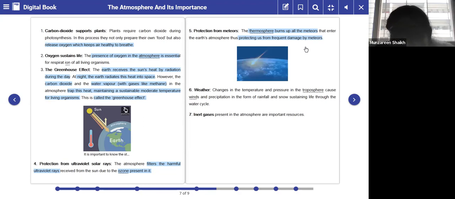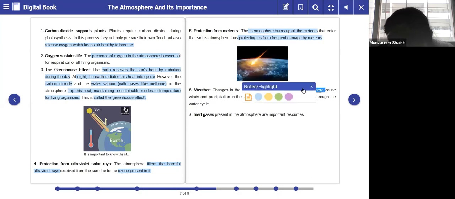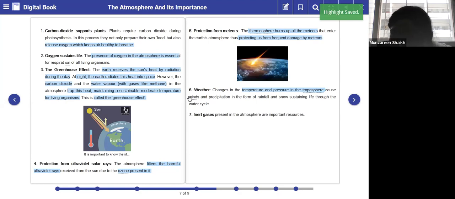Over here, the temperature and the air pressure change drastically. Because of that, it causes winds, precipitation, rainfall and snow, sustaining life through the water cycle. These are all the extreme climatic changes which happen in this layer.